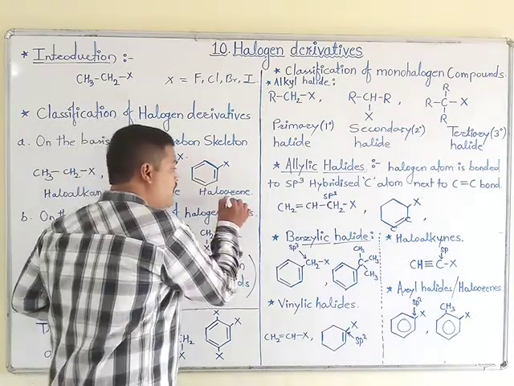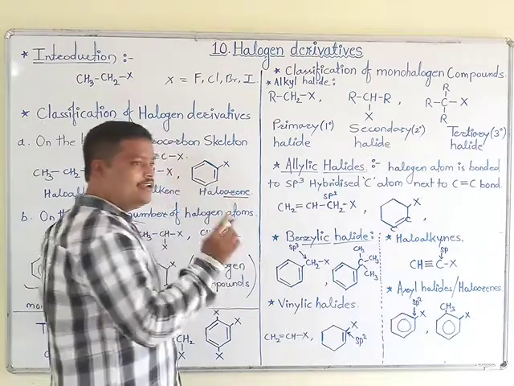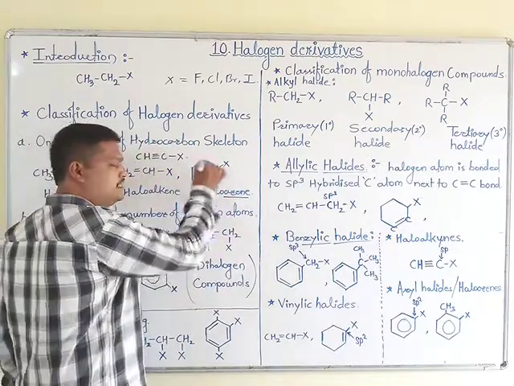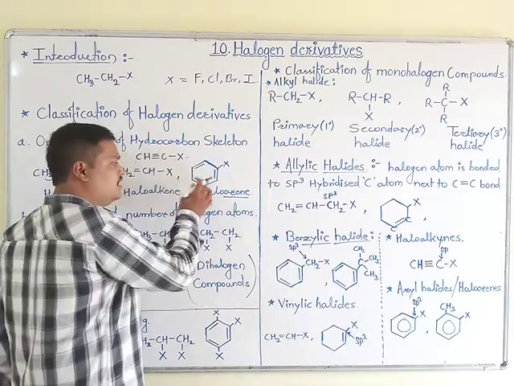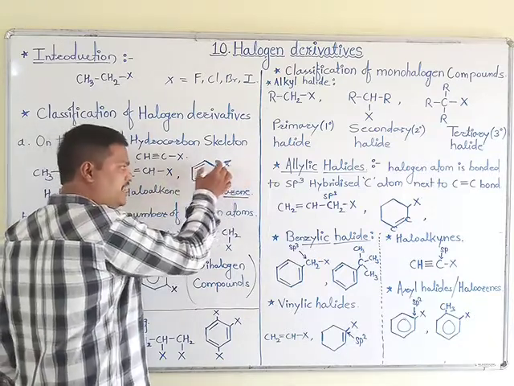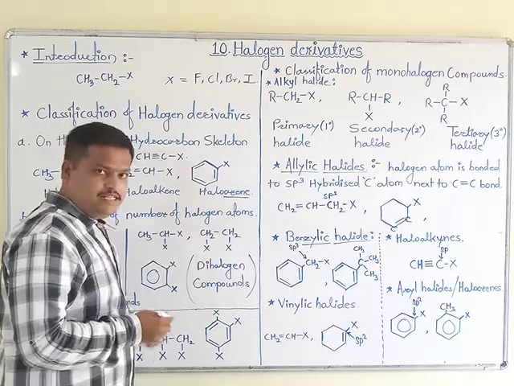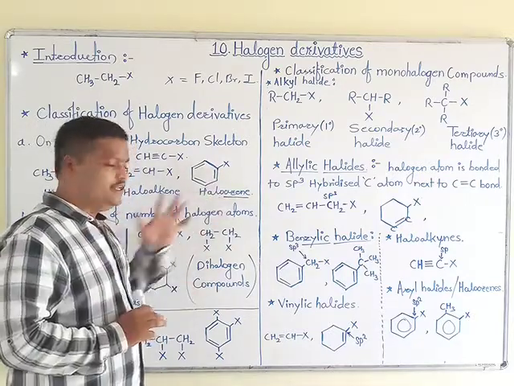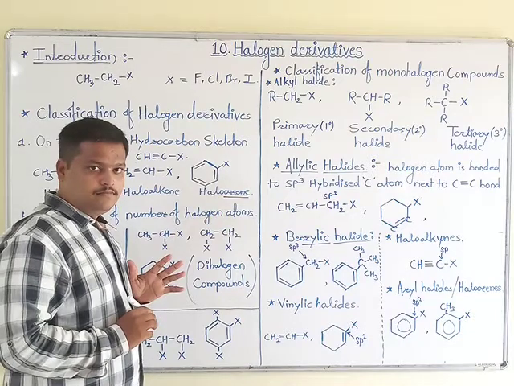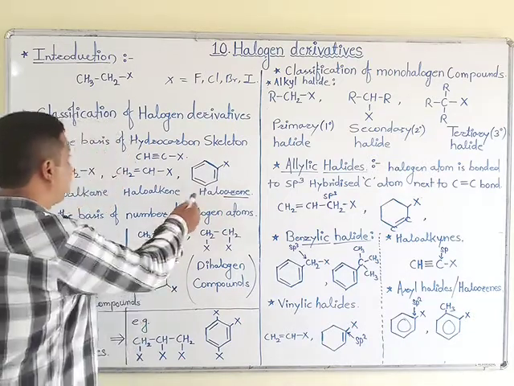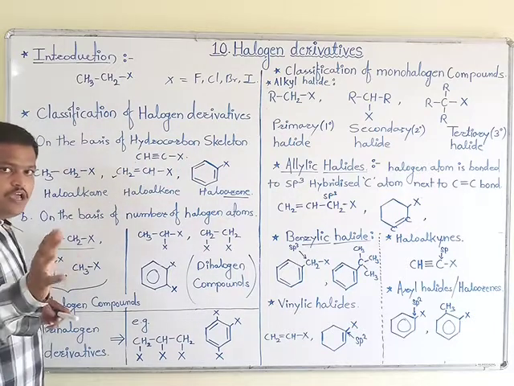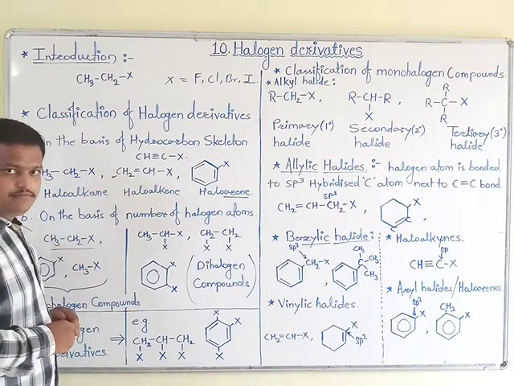Arenes are aromatic compounds containing a benzene ring. Here the halogen atom is directly attached to the benzene ring. At that time such compounds are called haloarenes. Okay, so this is about the hydrocarbon skeleton to which the halogen atom is attached.